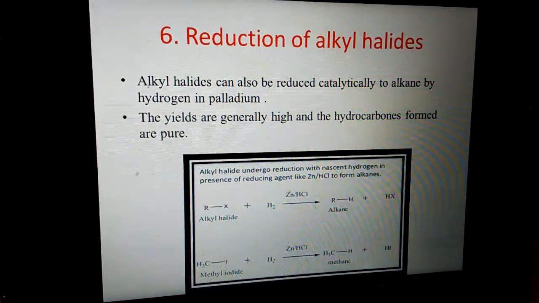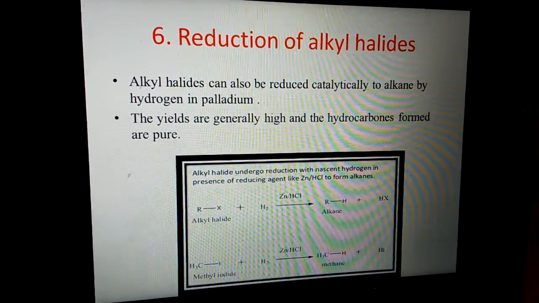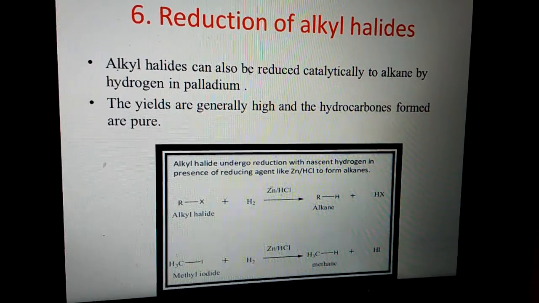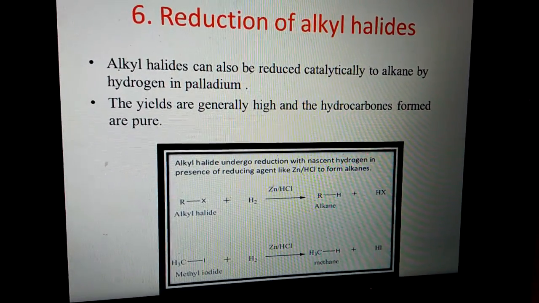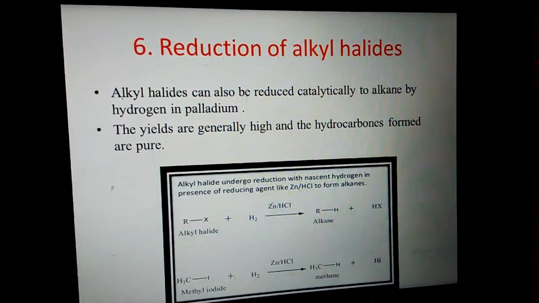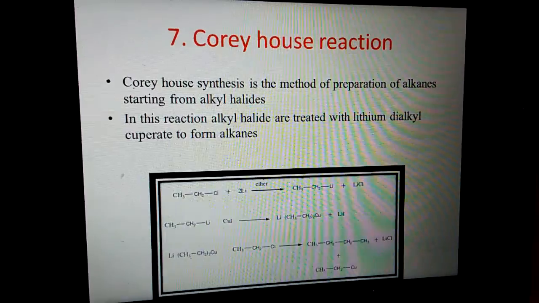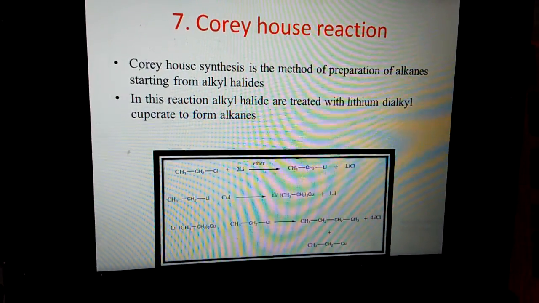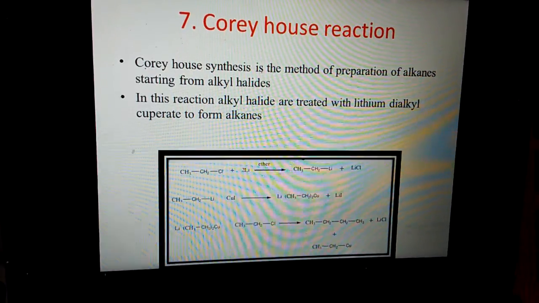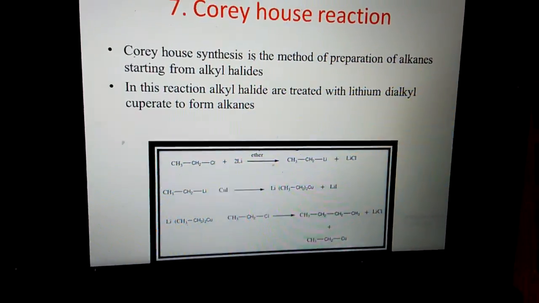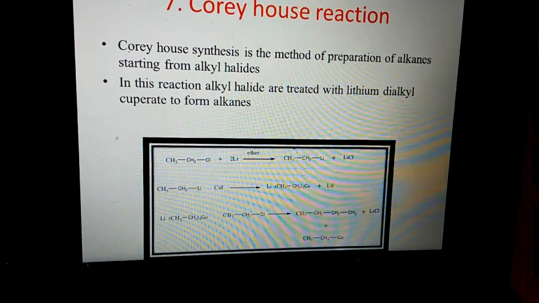Then the sixth one is reduction of alkyl halides. Alkyl halides can also be reduced catalytically to alkane by hydrogen with palladium. So it is the reduction of alkyl halide reaction. The next reaction is the Corey-House reaction. Corey-House synthesis is a method for the preparation of alkane from alkyl halide. The reaction is given below.